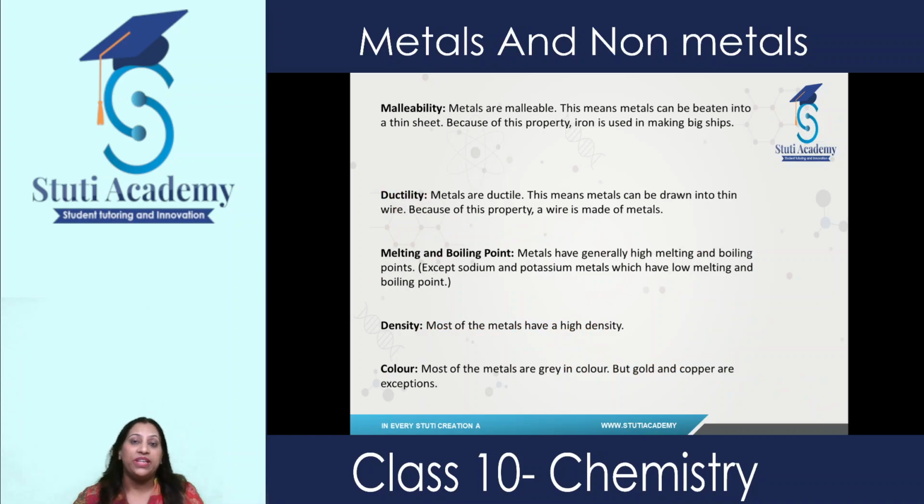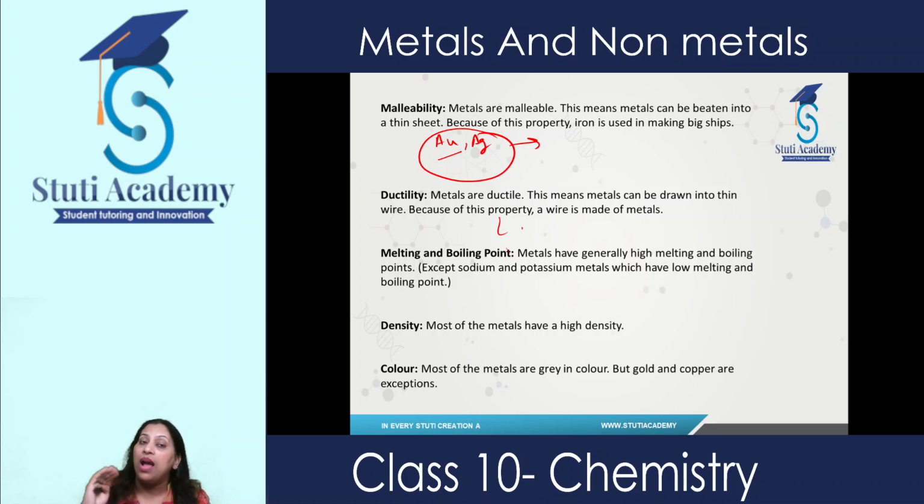Then the next property is malleability. Malleability is a property in which metals can be easily converted into sheets. Just take an example of aluminum foil, which we use in our kitchen for packing food material. Just touch that aluminum, it is so thin. Another example of malleability is gold and silver. People use sheets of gold and silver for the decoration of sweets. So this is highly malleable.